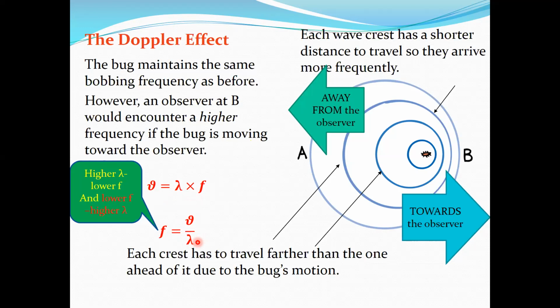We said the speed of waves is the same. The only change is the wavelength now. So in front of it, what happens to the wavelength? Smaller wavelength. If the wavelength is smaller and the speed is the same, what will happen to the frequency? Higher. So in front of the bug, where the side B observer is, there's going to be higher frequency received.